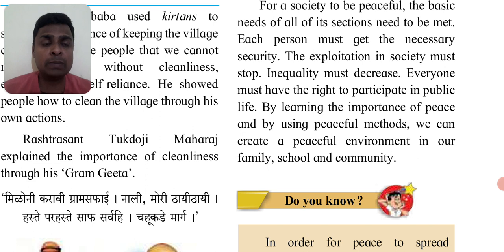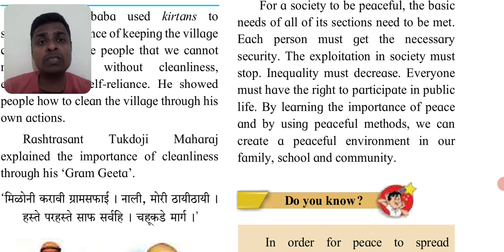Exploitation of society must be stopped. Inequality must decrease. Everyone must have the right to participate in public life. Learning importance of peace by using peaceful methods. We can create peaceful environment in family, school and community. So everybody is equal. Everybody should be treated equal. Everybody should be able to participate in public life. Suppose I want to go to theatre to watch a movie. I should be allowed. If I want to go and eat in a restaurant, I should be allowed.